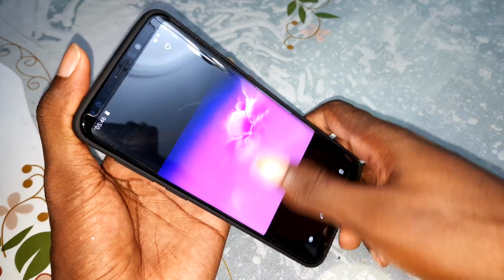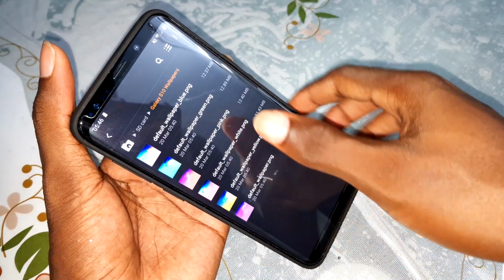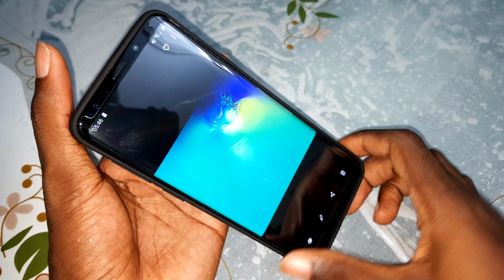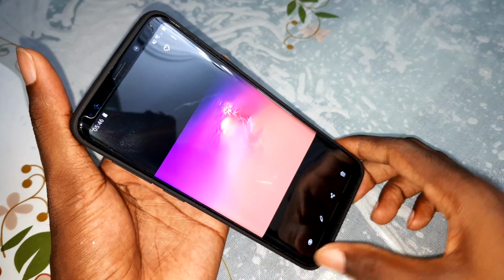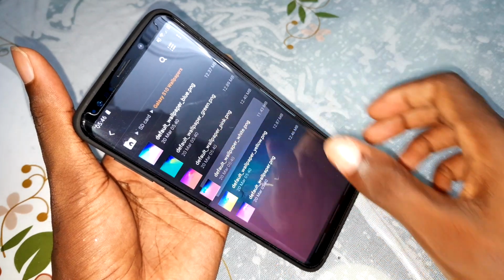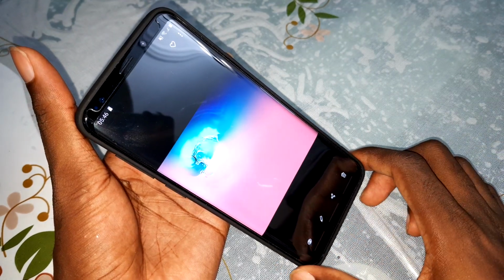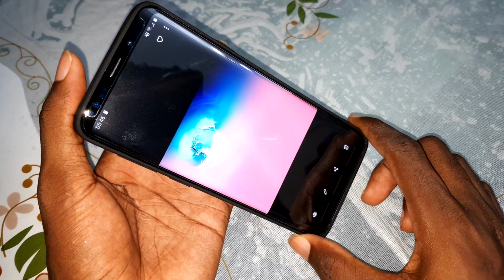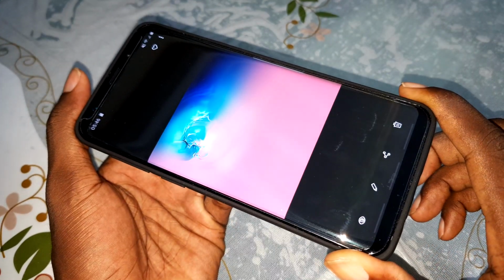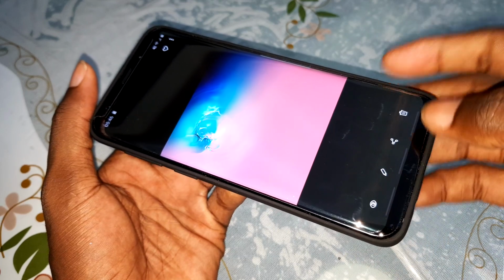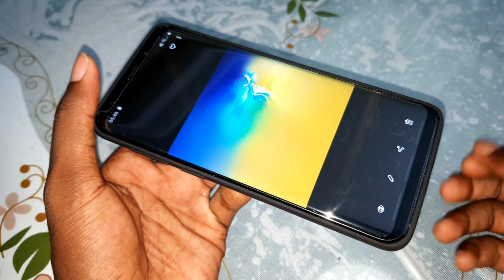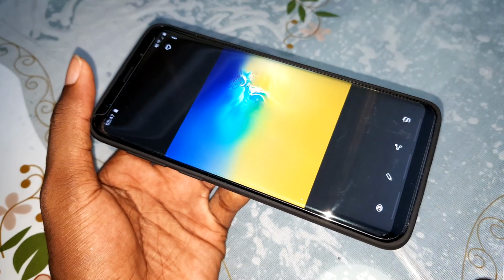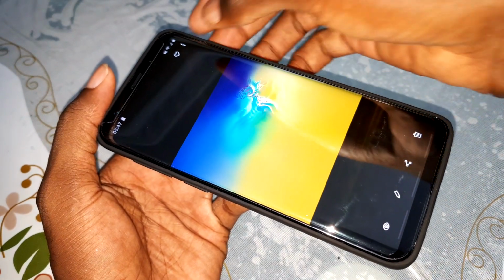Oh, can I go back to this again? Another one. Look at that. Wow, all of this is so nice. Look at this color. Wow. Okay, can I set this as my wallpaper?